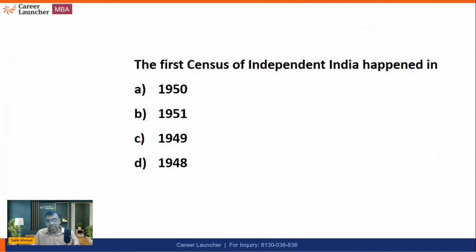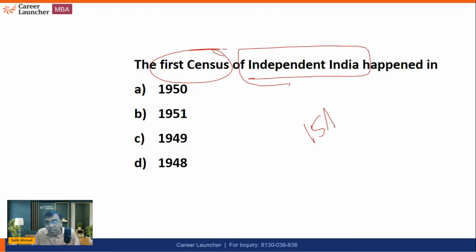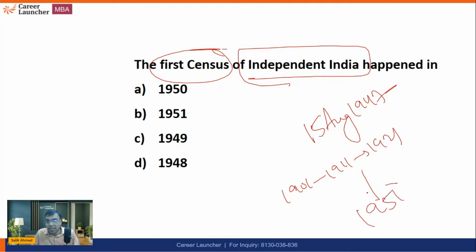Now, the next question is a very interesting question. Earlier, I had asked about the first census. Now we are asking about the first census of independent India. We got independence on 15th August 1947. And I've told you it was generally happening at the beginning of the decade, for example 1901, then 1911, then 1921. So similarly, the first census after independence was in 1951. So B is the right answer to this question. Although India was a nascent country, it still conducted its census in 1951.